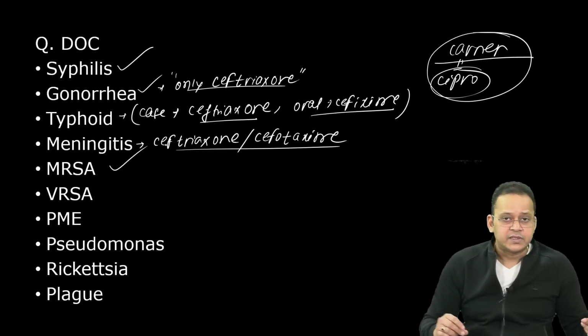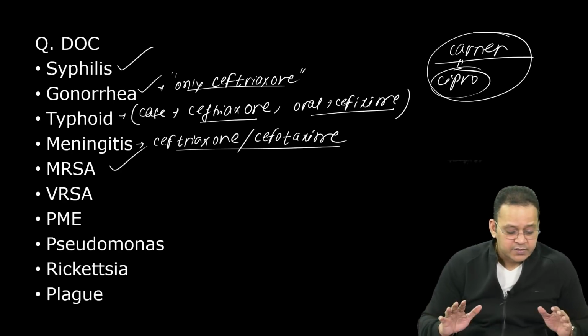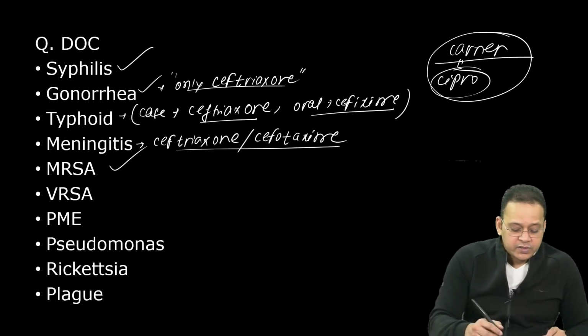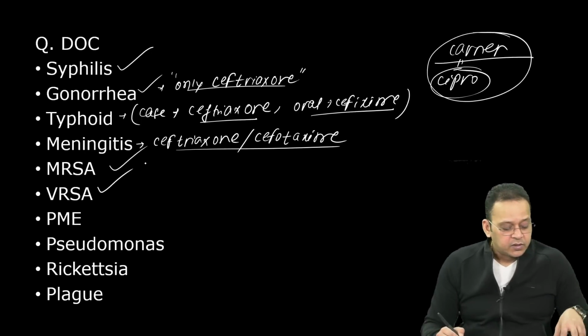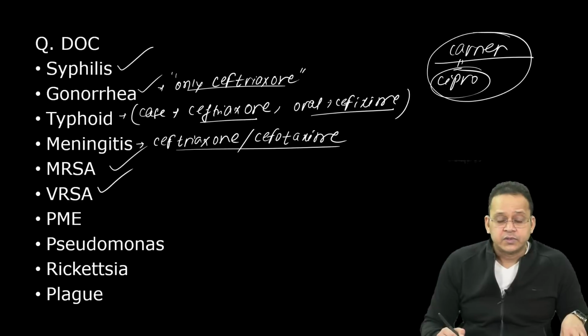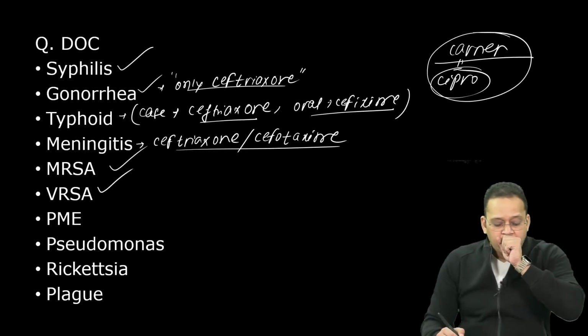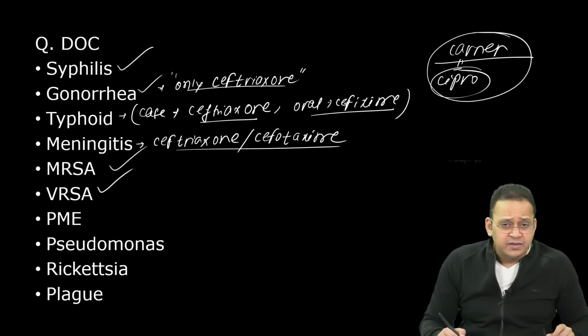MRSA. What is the drug of choice for MRSA? Vancomycin. Excellent. What is the drug of choice for VRSA? Not linezolid, guys. VRSA drug of choice is daptomycin. Only if it is VRSA and pneumonia, then I go for linezolid.